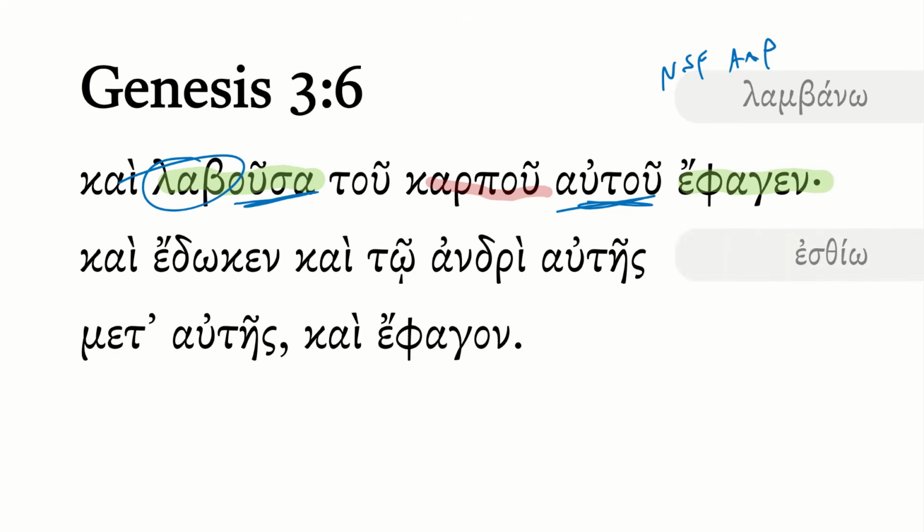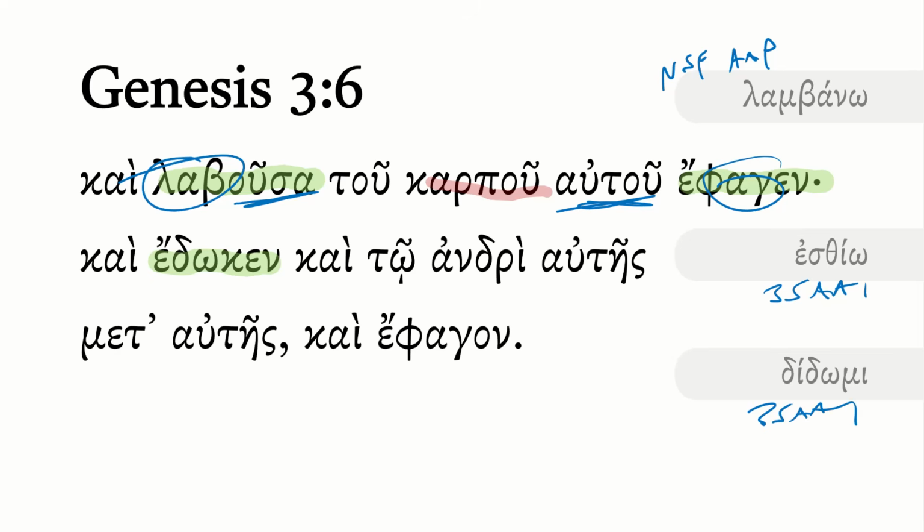Ephagen. This is from esthio. We've seen that word numerous times. This is the third singular aorist active indicative with that spelling change and the epsilon on the front end. So she ate, a crescendo of this tragic scene. But not only that, she edoken. This is from didomi, another third singular aorist active indicative.